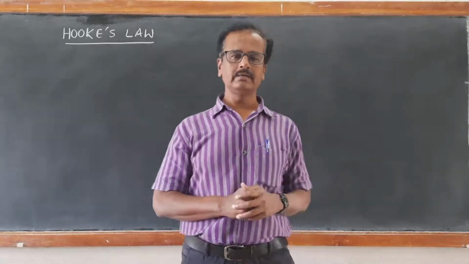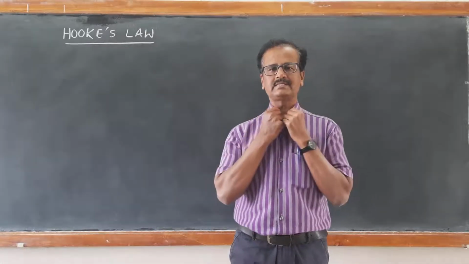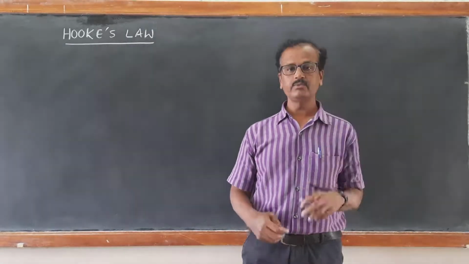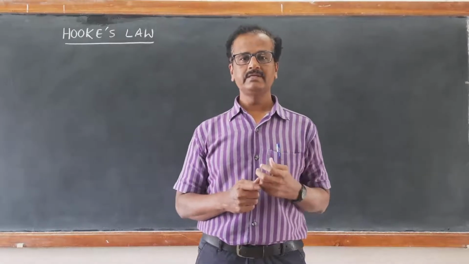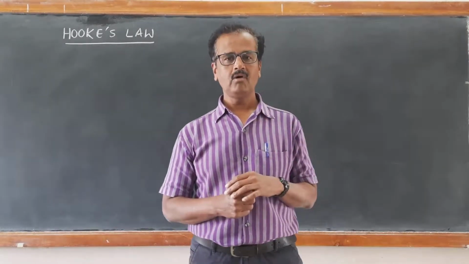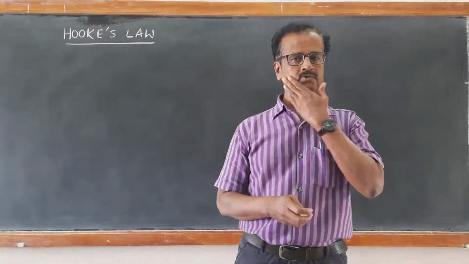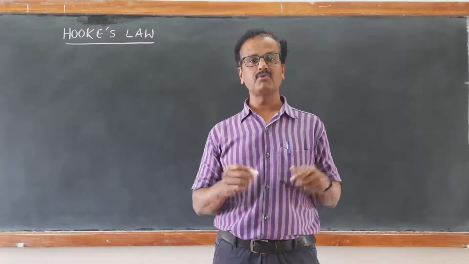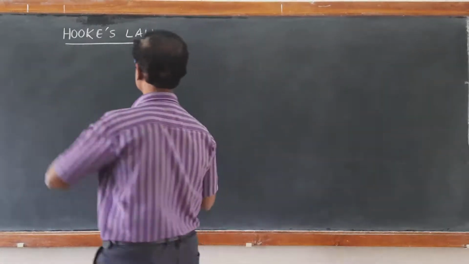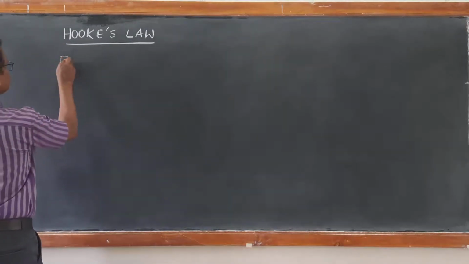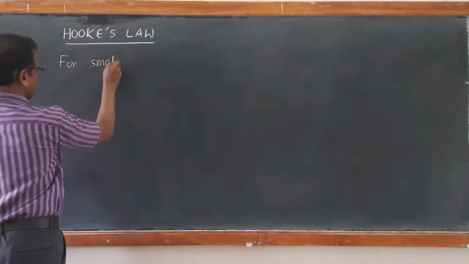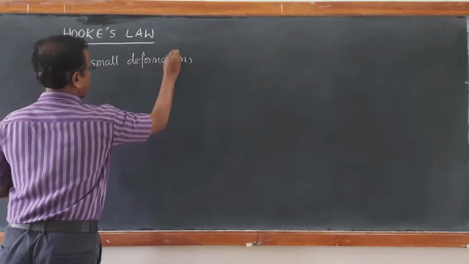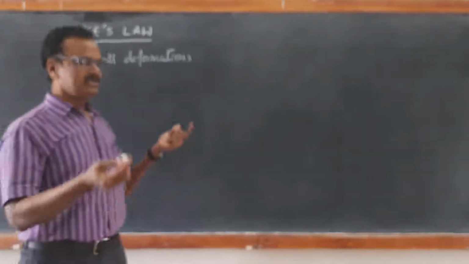Before that, we'll learn the relation between stress and strain, which was formulated by Robert Hooke in the 17th century by conducting various experiments on different metals. Okay, so for small deformations, the stress is found to be directly proportional to strain for most of the metals. So that is Hooke's law. For small deformations, means within the elastic limit.